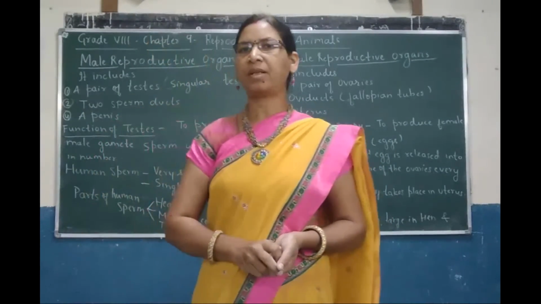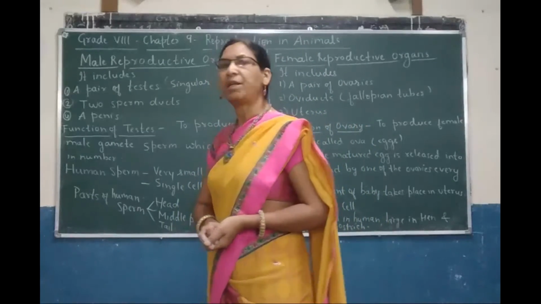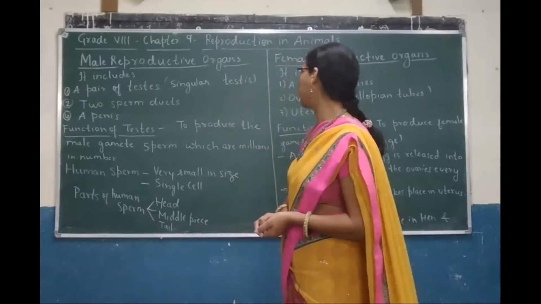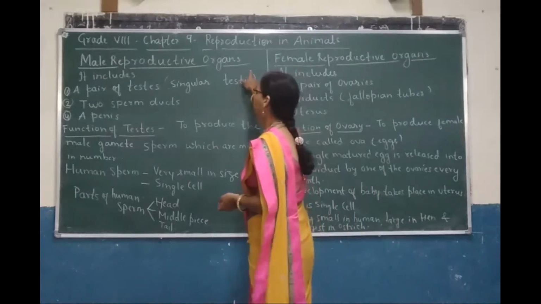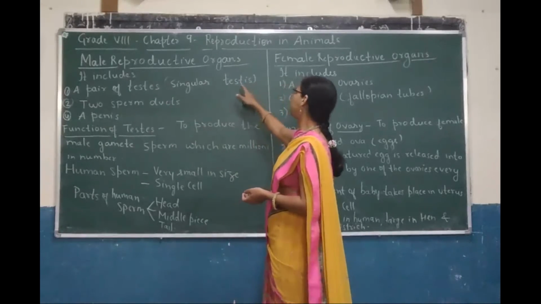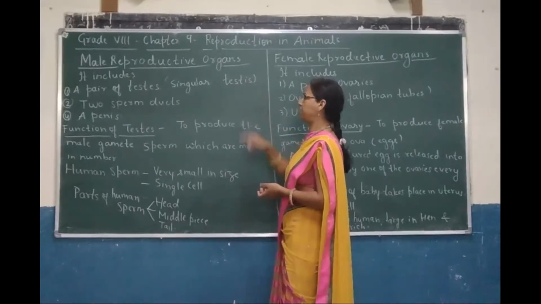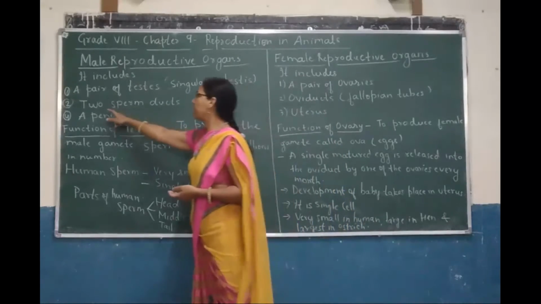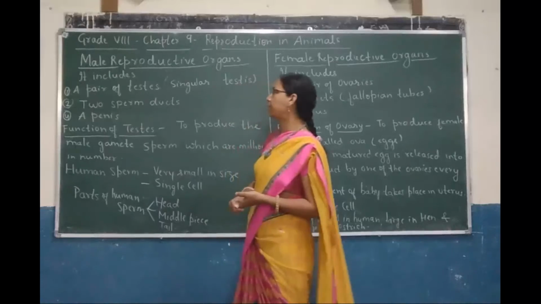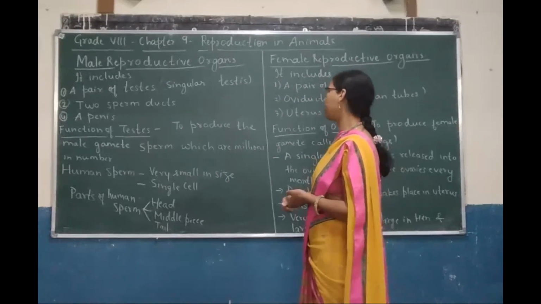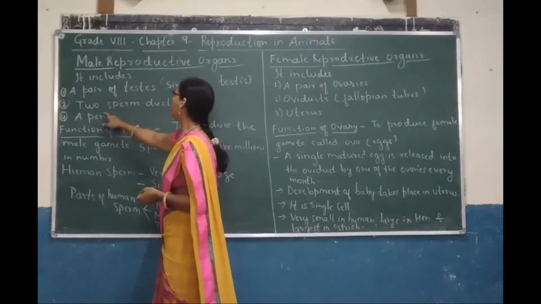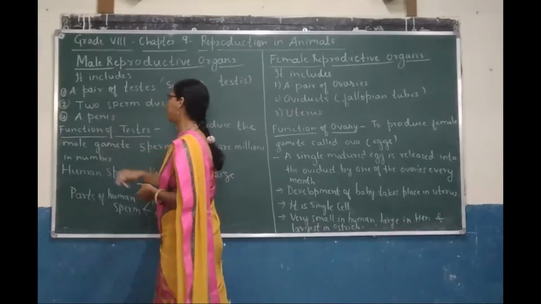Our today's topic is male and female reproductive organs. Let us start with male reproductive organ. Male reproductive organ includes a pair of testes, singular of which is testis, T-E-S-T-I-S. It also includes two sperm ducts and a penis. Once again, the parts of male reproductive organs are a pair of testes, two sperm ducts and a penis.